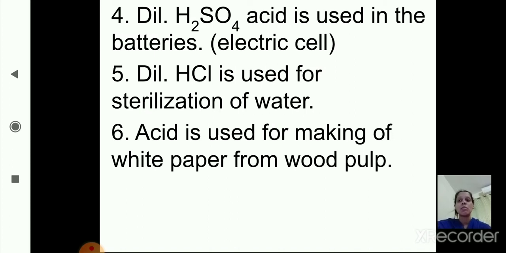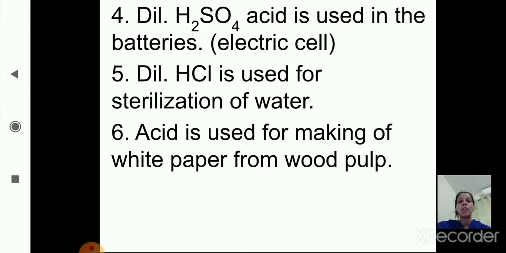Dilute HCl is used for sterilization, that is purification, of water. Acid is used for making white paper from wood pulp. So these are the uses of acids. There are 6 uses of acids we have seen just now.